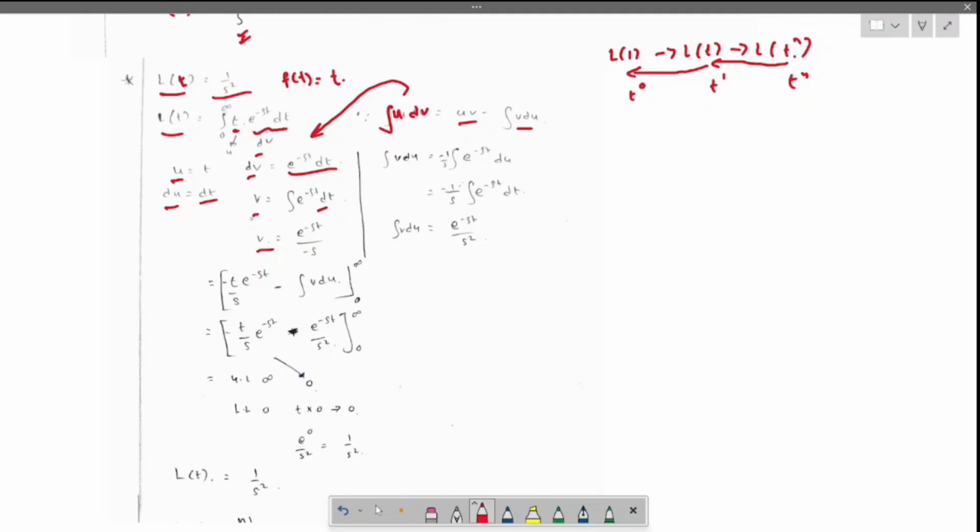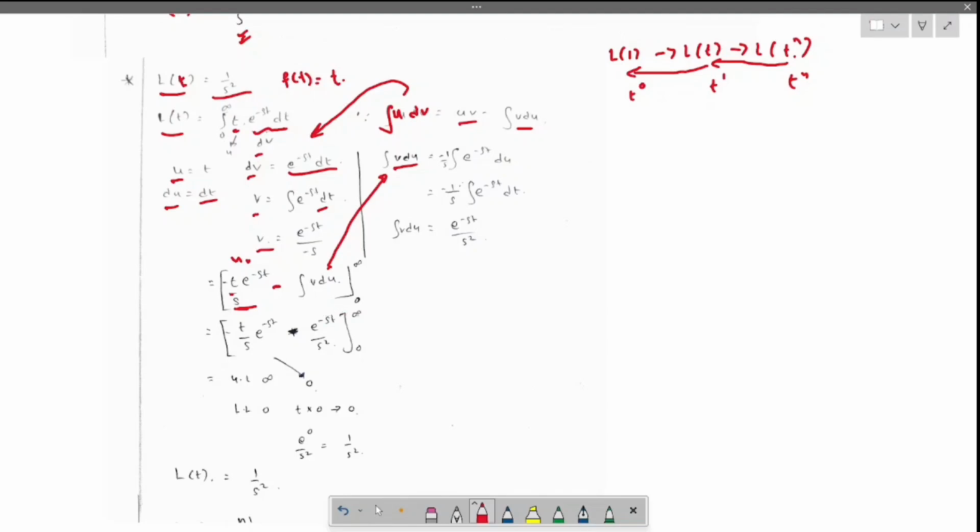Now apply this in the formula, which is uv. Where is the u? u is t. What is the v? e power minus st by minus s. So this is the term we will get, minus integration of v du. What is v du? Integration of v du is nothing but minus 1 by s integration of e power minus st dt, which simplifies as e power minus st by s square.